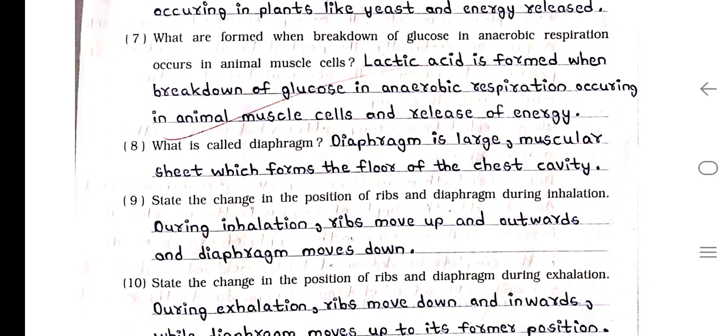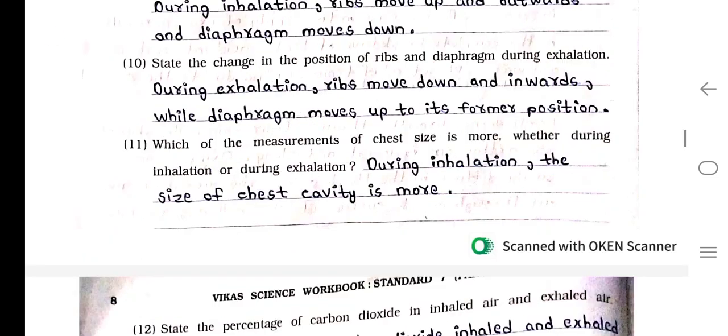Number 8. What is called diaphragm? Diaphragm is a large muscular sheet which forms the floor of the chest cavity. Number 9. State the change in the position of ribs and diaphragm during inhalation. During inhalation, ribs move upward and outward, and diaphragm moves down.